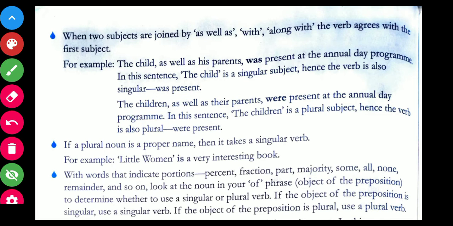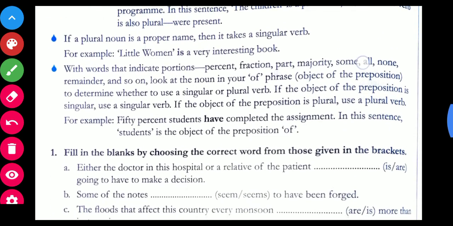See the next one. The children as well as their parents were. देखा यहाँ पे जैसे जब फर्स्ट सब्जेक्ट हमारा प्लूरल हुआ, द चिल्ड्रन, तो यहाँ पे इसका इफेक्ट आ गया एंड was changed into were. Now, if a plural noun is a proper name, then it takes a singular verb. Again, if a plural noun is a proper name, then it takes a singular verb.